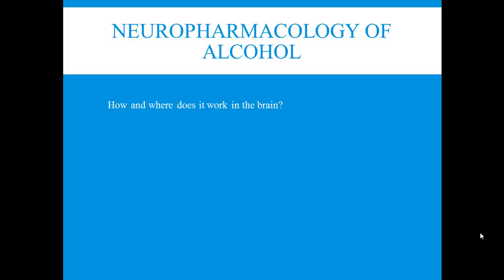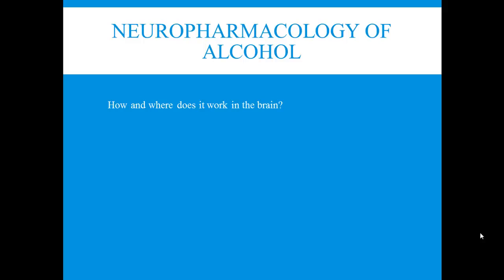Because remember, I said it affects just about every neurotransmitter system in the brain. So it works in many different areas of the brain, and it's going to do so by either directly or indirectly affecting the ion channels that are associated with the various neurotransmitter systems. Okay, so alcohol works in many different areas of the brain and primarily in two ways: by directly or indirectly affecting the ion channels that are associated with specific neurotransmitters.